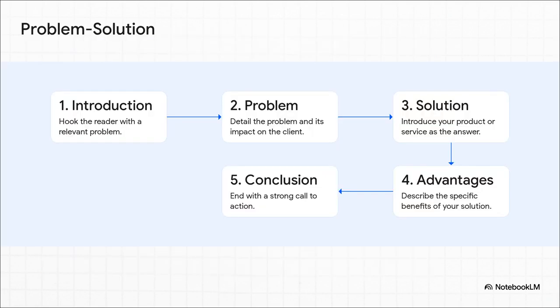For example, the guide outlines the classic problem-solution structure. And this isn't just some random list of points, right? It's a psychological journey. You start by hooking the reader with a problem, you detail that problem a bit, and then, bam, you introduce your idea as the clear, logical answer. Then you wrap it up with a strong call to action. The amazing thing is, the AI can follow this kind of blueprint flawlessly.